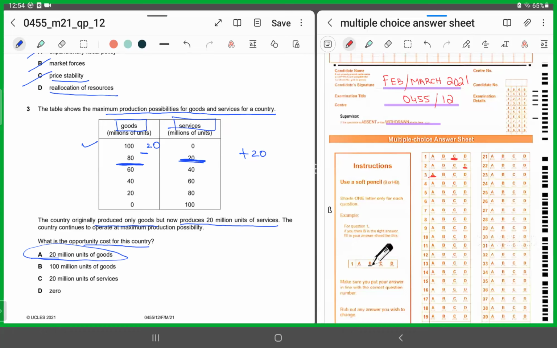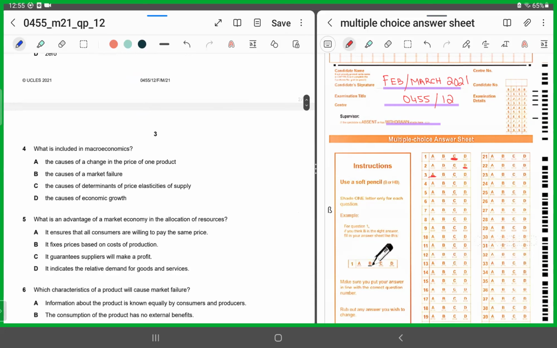So this is the opportunity cost. Opportunity cost is what? The cost of the next best alternative foregone, right? So what's the choice made? In order to produce 20 million units of services, it had to reduce the production of goods by 20 million. So what did it forego? 20 million units of goods. So that's the opportunity cost. So for 3, we'll shade in A.